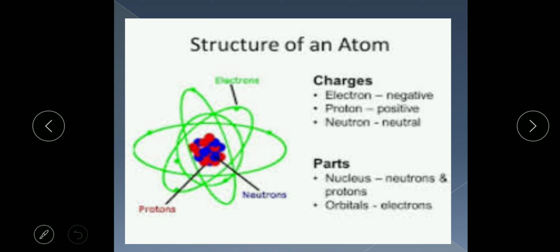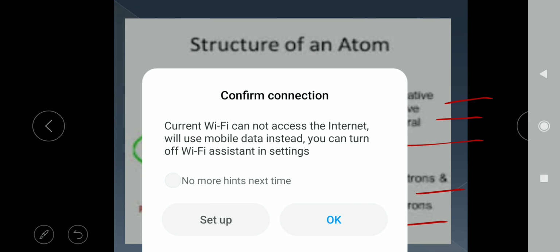This is the structure of the atom. This is why it is said that electrons are found in the form of a 3D cloud around the nucleus. Electron is negatively charged, proton is positively charged, and neutron is neutral. The nucleus contains the neutrons and the protons, and the orbitals contain the electrons.